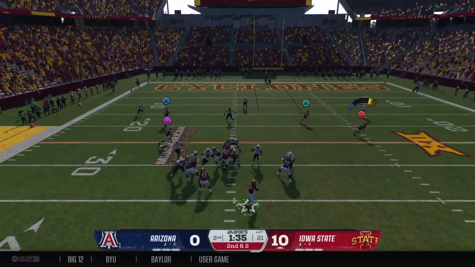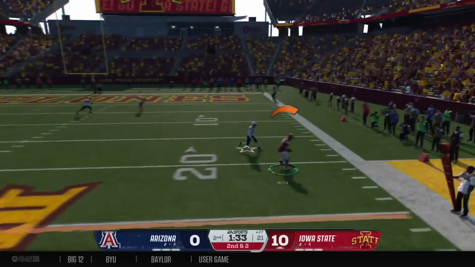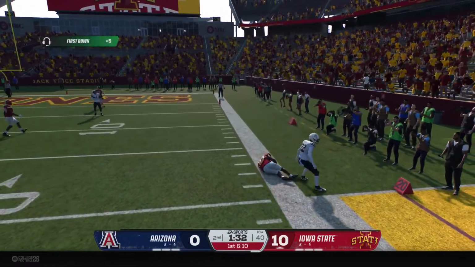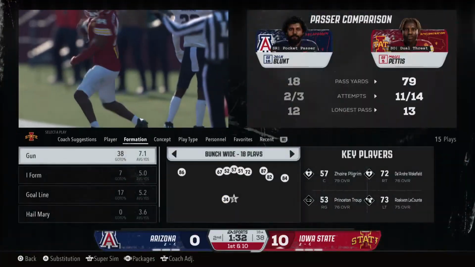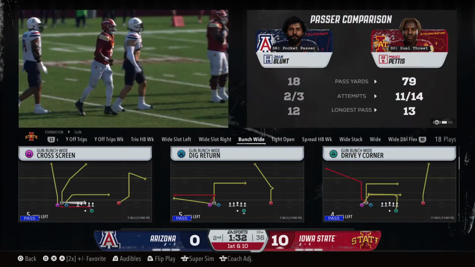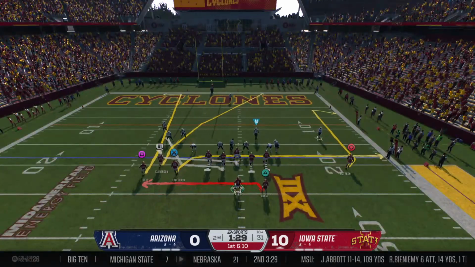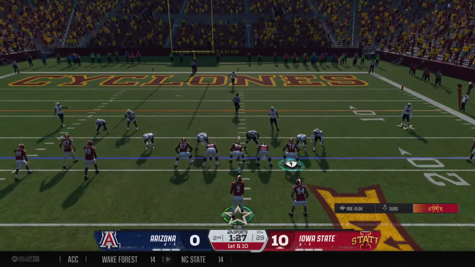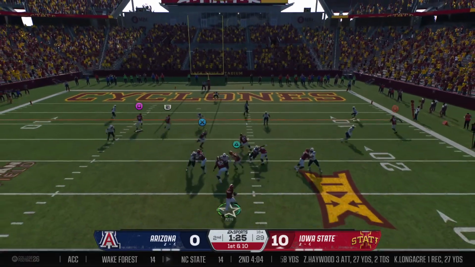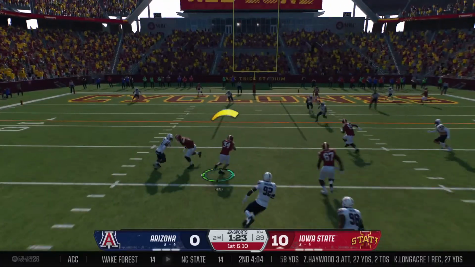Back to pass, it's Pettis. The throw to the outside is complete. They bring him down, but not before he's able to pick up the first down. All right, defense. It ain't working, right? They're stringing together several first downs here. We're going to need to change this up, find something we can just...